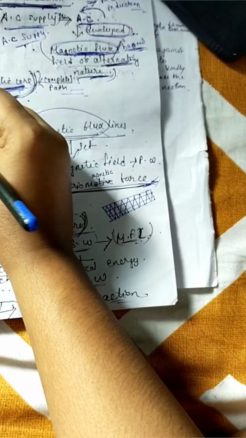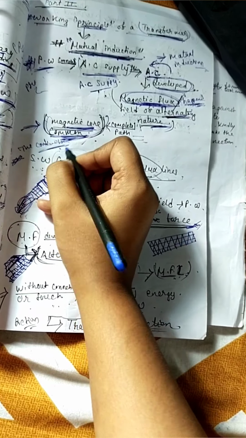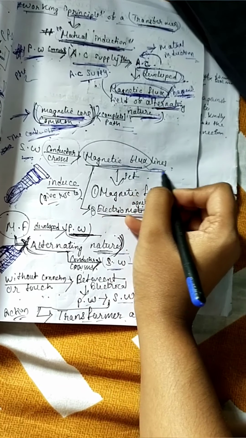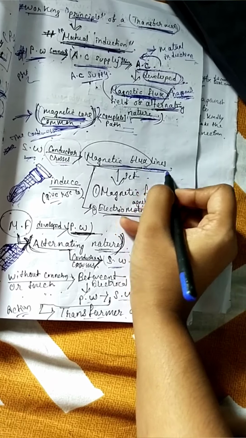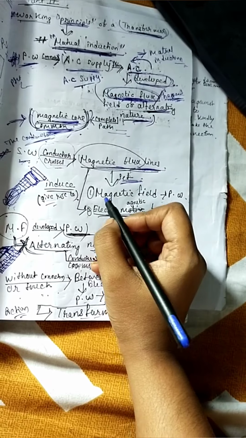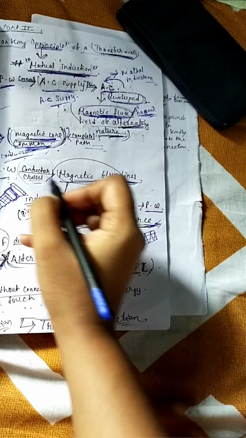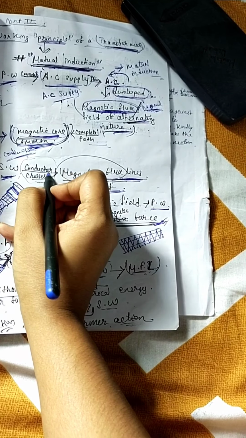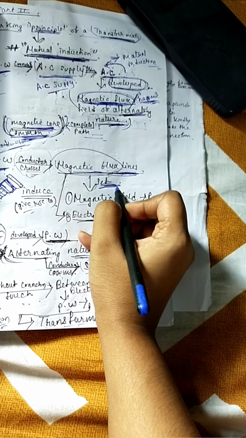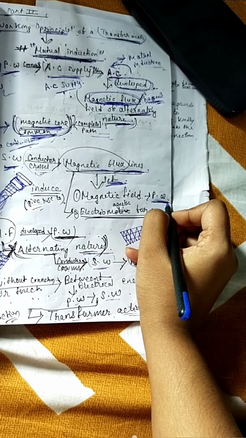When the conductor of the secondary winding crosses the magnetic flux line, which has been set by the magnetic field of the primary winding, then what happens?